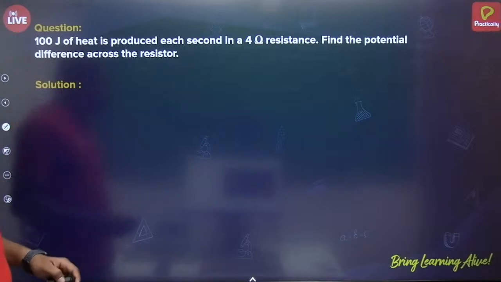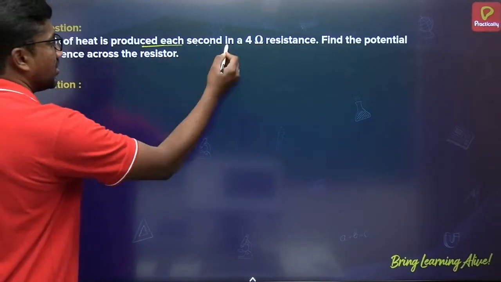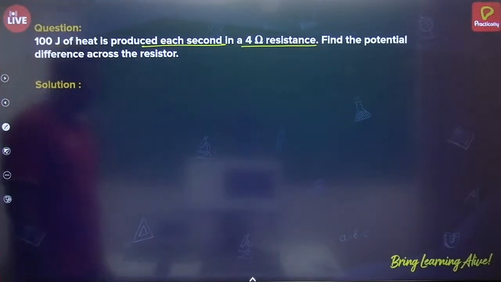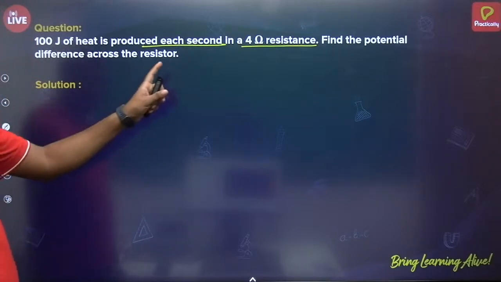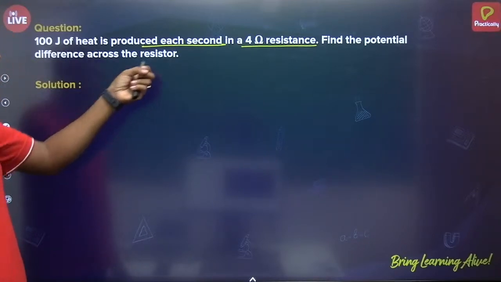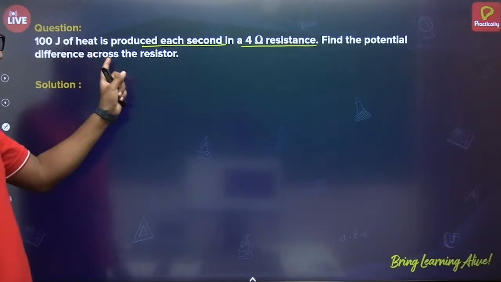Right, there is a question on this. 100 joule of the heat is produced each second in a 4 ohm resistance. Find the potential difference across the resistor. So here it's a single straightforward question. There is a resistor having resistance of 4 ohm and 100 joule of heat is produced per second.